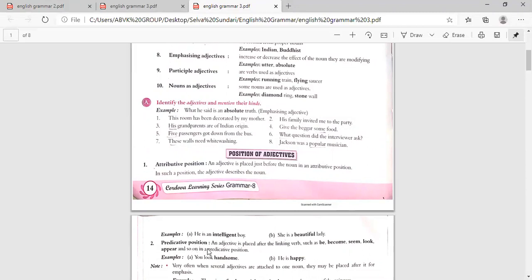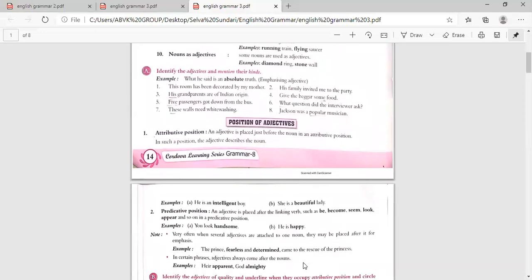Then predicative position. An adjective is placed after a linking verb such as be, become, seem, look, appear, and so on in a predicative position. So here, "You look handsome." Handsome is an adjective, but look is a linking verb. So that is a predicative position. "He is happy." Happy is an adjective. Is is a verb that has come before, a linking verb. Happy is in predicative position.